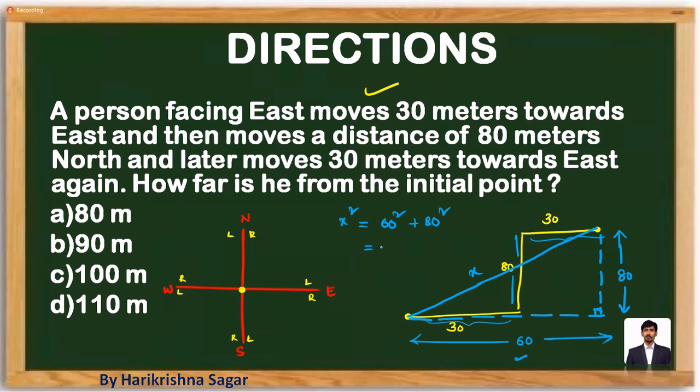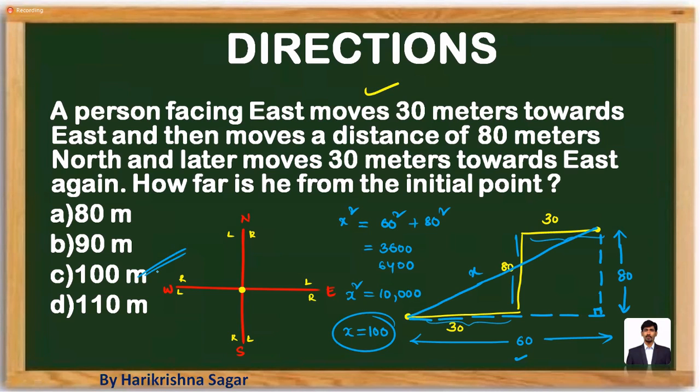What is 60 square? 6 square is 36, so 60 square is 3600. 80 square is 6400. So that is going to give a result which is equal to 10,000. X square is equal to 10,000 means what is the x value? X value is going to be 100. Mark your answer as option C.